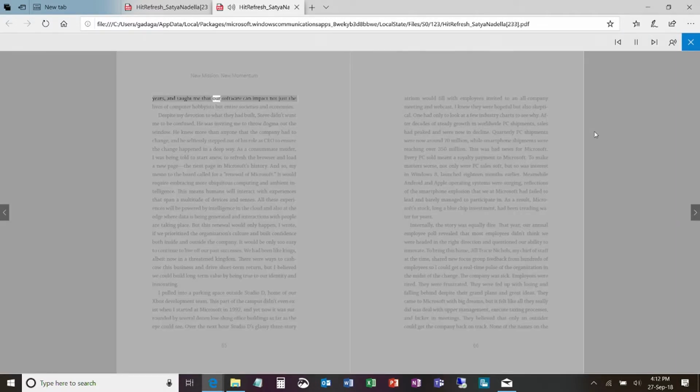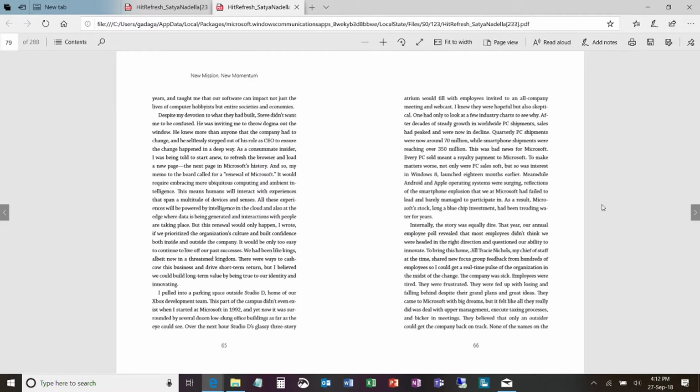And guess what? Microsoft Edge is now reading this PDF back to me. Of course, you can't hear the voice because I'm not plugged in, but there's a voice right there now talking to you and reading this out loud for you. So this is all I had to show.